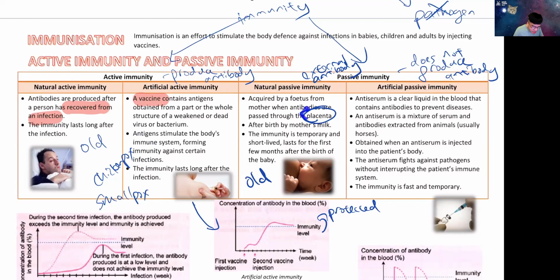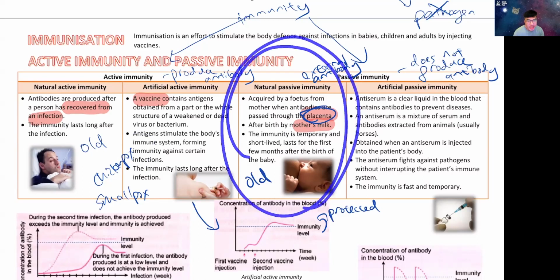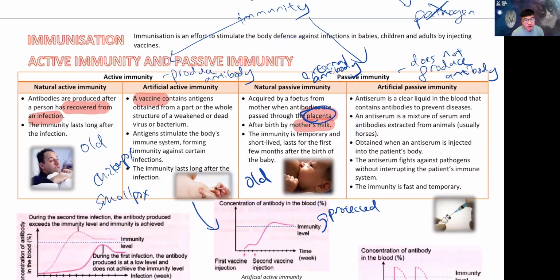So you get it from the placenta, or you get it from your mom's milk. There's only 2. So this thing doesn't protect you for very long. Yeah, it protects you for a few months when you're born, but that's pretty much it. So this is why, last time, do you know child mortality rate was very high? I'm not talking about very long ago.